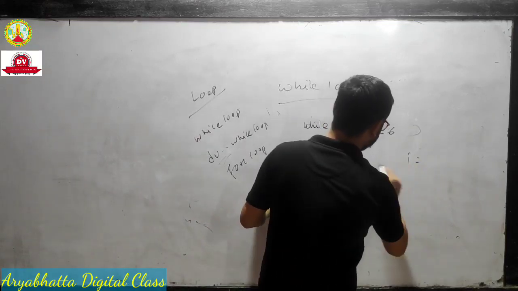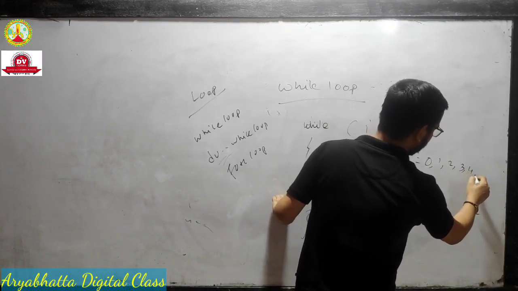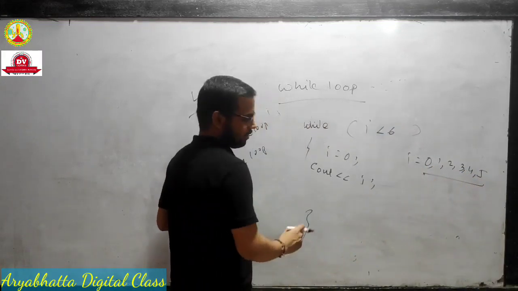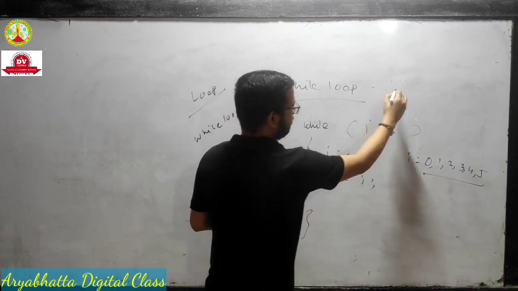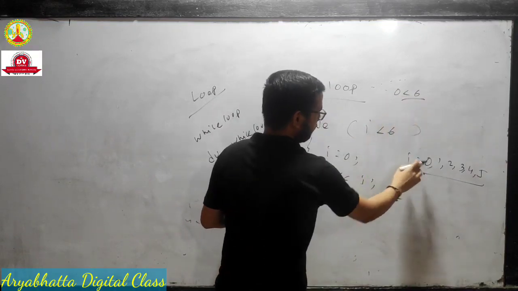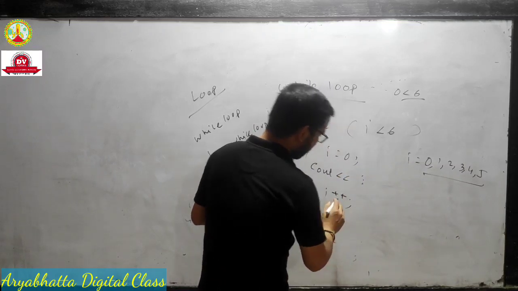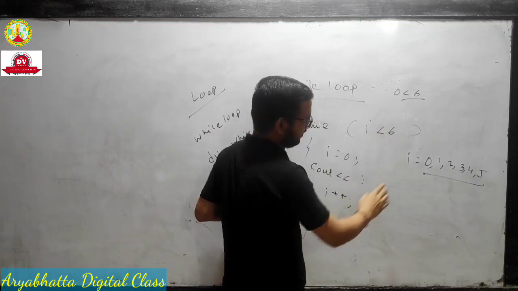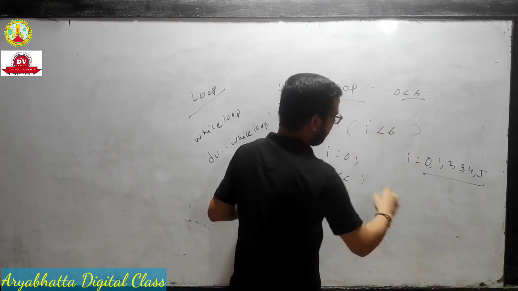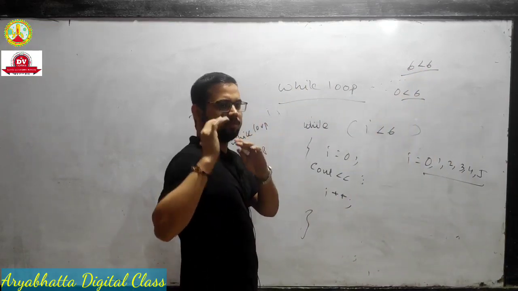I starts from 0, then the values are 1, 2, 3, 4, 5. 0 less than 6 is satisfied. Next, you write I plus plus, which means incrementation. 1 is also less than 6, 2 is also less than 6, like that. And whenever it comes to 6, 6 less than 6 is false, then it will stop.